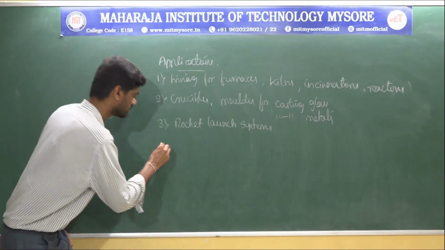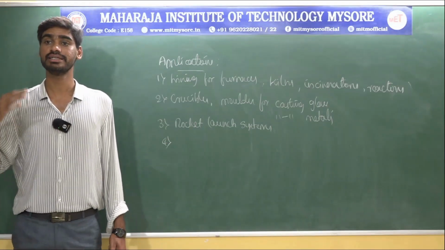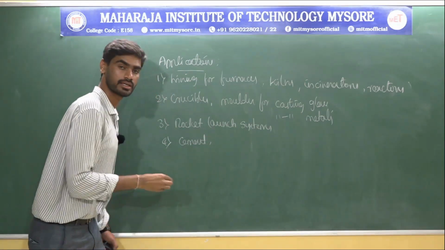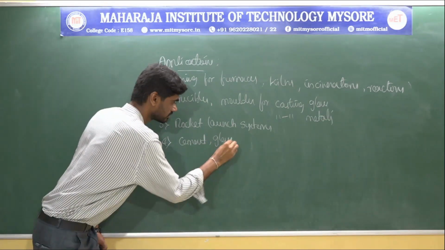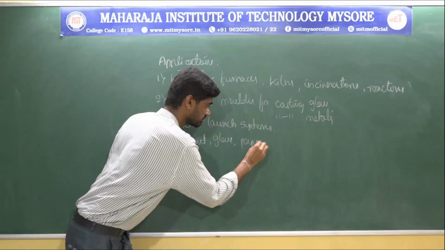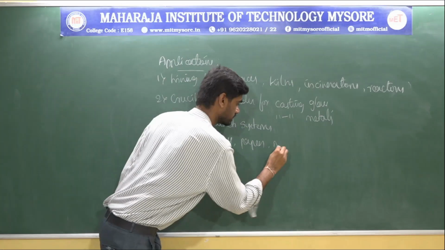And also refractories are widely used in cement, glass, paper and metal manufacturing industries.